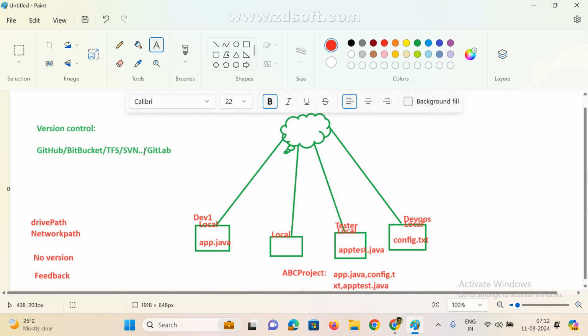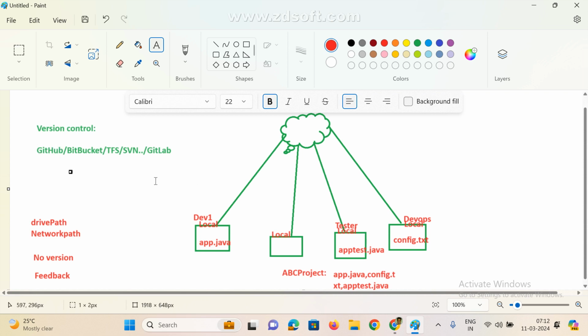So nowadays every organization maintains version control. The main thing is there is no versioning and no tracking; there are a lot of drawbacks here. That is the reason nowadays we are following version control. So what is version control? Mostly we are going to discuss that. First we'll see: what is GitHub?